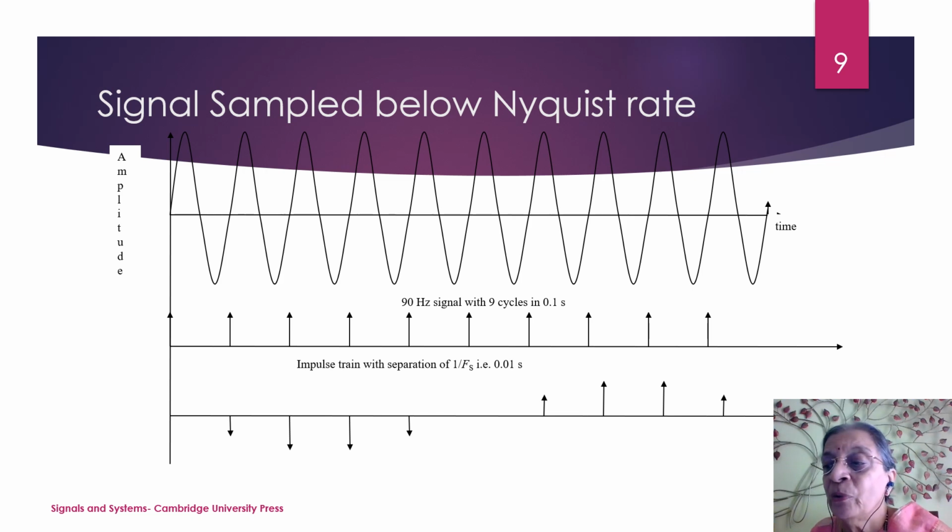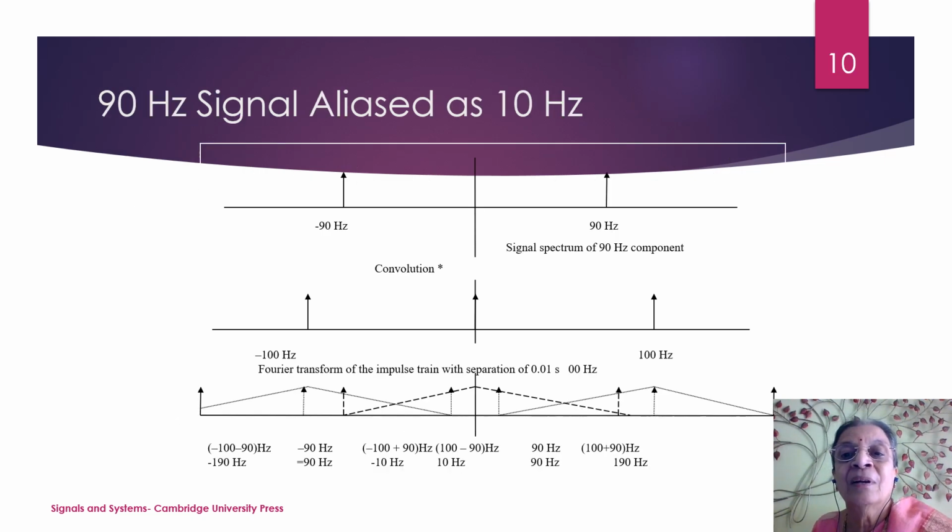Now suppose we sample it below the Nyquist rate. So if the signal is of say 90 hertz, what is the Nyquist rate? It should be 180 hertz. But let us say I sample it at 100 hertz. If I sample at 100 hertz, then what will happen? For these 9 cycles of the signal, I will have 10 samples. So for one complete cycle of the signal, I will rarely get only one sample. Now, is it possible to recover it? The answer is no.